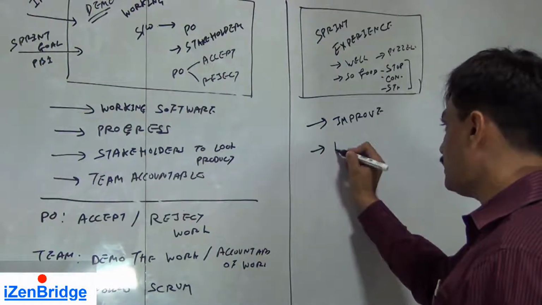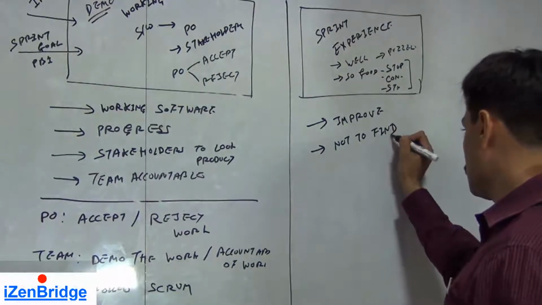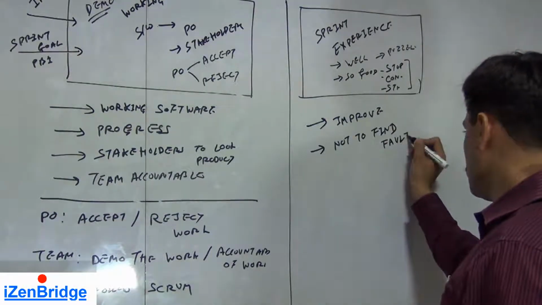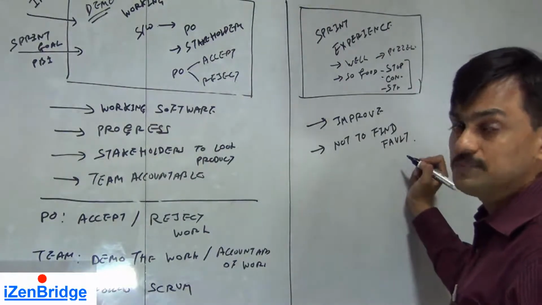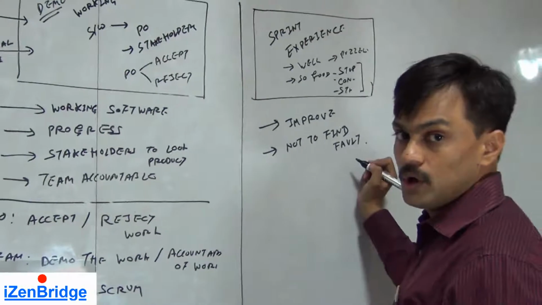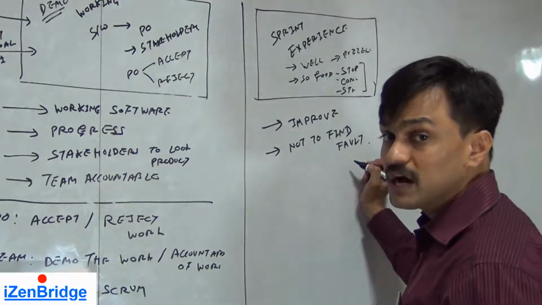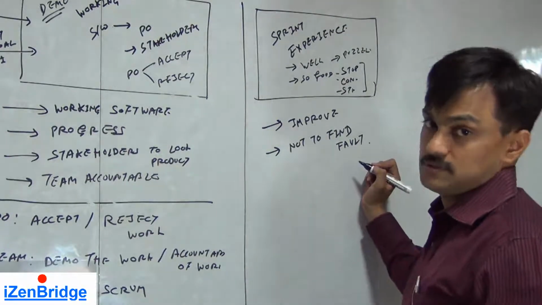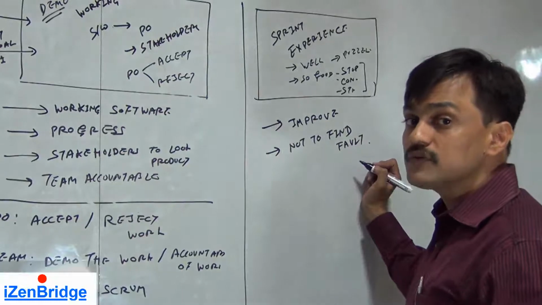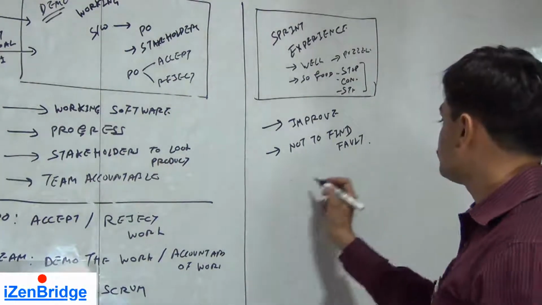Not to find fault. This is not a place where we want to find out because of whom this build got failed. No. This is a place where we have to find out what should we do in our development process so the failure of builds stops. How to reduce the frequency of build failures, not who did what.